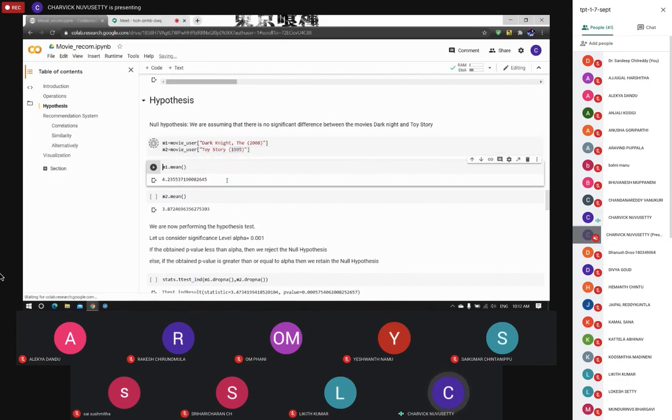First we input the movies, then we gather the ratings given by each user, and then calculate the mean of all the ratings given by every user. Then we are going to perform hypothesis testing. M1.mean gives us the hypothesis.